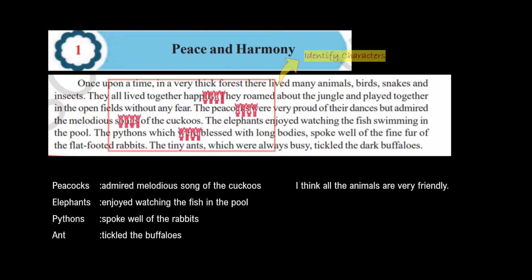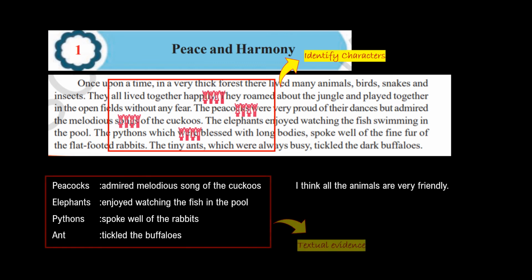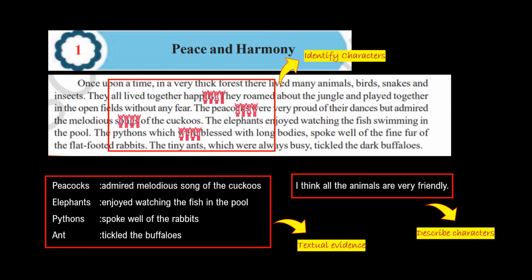So what have we done here? We have first identified all the characters. Then we have gathered textual evidence. We have listed down the characters and I have gathered facts from the text. And then finally, I have read the text and I have found out how I am describing the character.